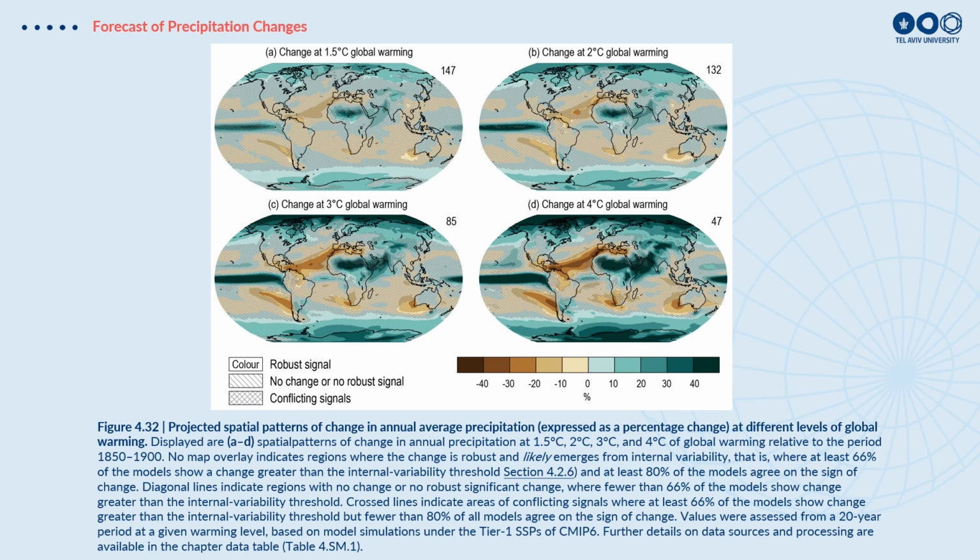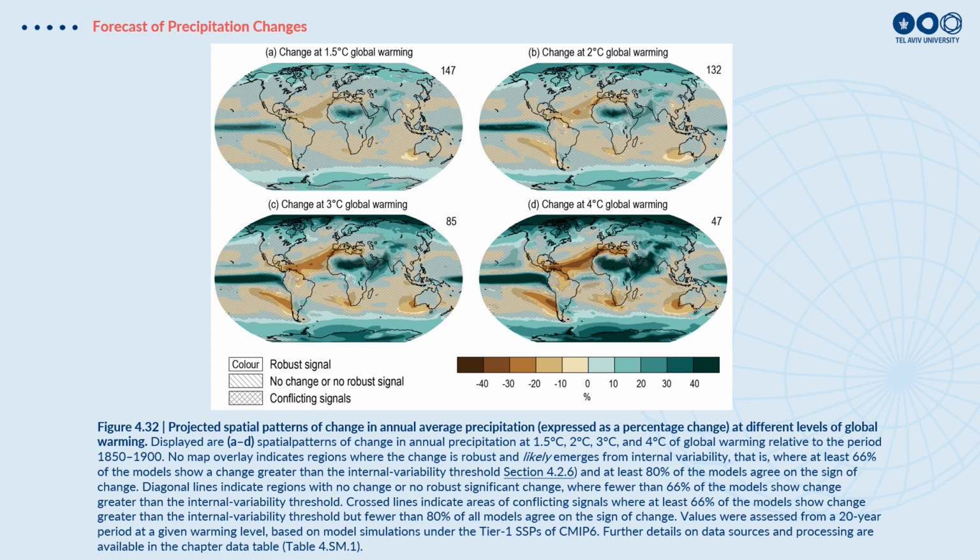It may be difficult to see on these plots, but there are certain areas where we have little lines, diagonal lines, and areas where we don't have the lines. The areas where we don't have the lines is where 90% of the models used in the IPCC report agree with each other and where we have a lot more confidence in the results. If you have these hashed lines, it means that some models disagree, some show an increase, some show a decrease, so we maybe have less confidence.